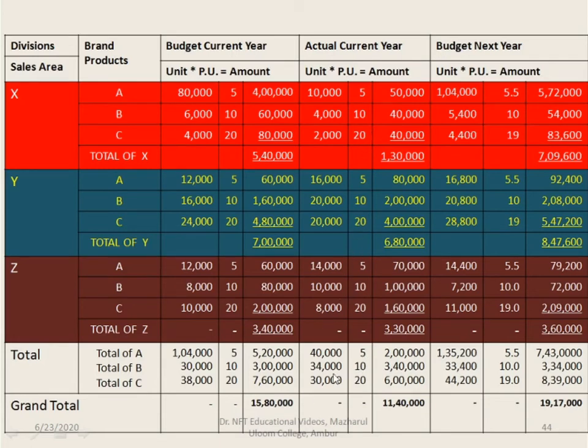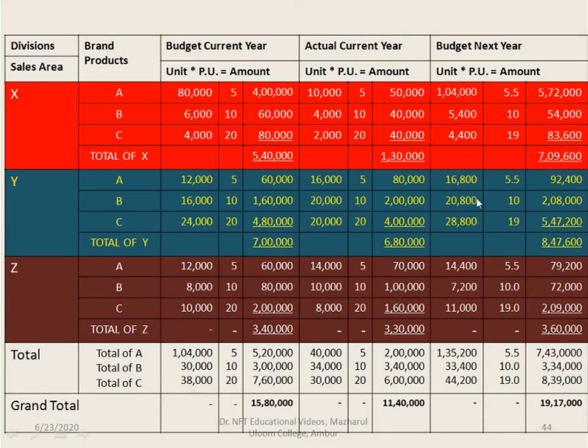Similarly, for the actual sales, add up the three sales areas. For A product, 10,000, 16,000 and 14,000 is 40,000. For B product, 4,000, 20,000 and 10,000, it is 34,000. And for C, it is 2,000, 20,000 and 8,000, which is 30,000. Price, you multiply it, you get 11,40,000. Similarly, for the budgeted sales also, you compute in the same way.